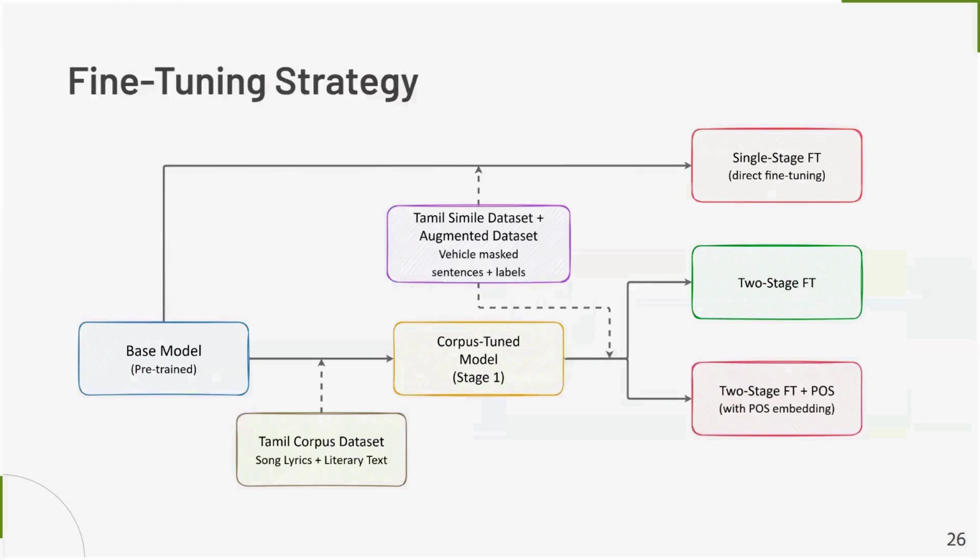Initially, we took the base model and fine-tuned it using the Tamil simile dataset and augmented dataset to get the single-stage fine-tuning model. In our 2-stage fine-tuning approach, the base model was fine-tuned on a large Tamil corpus to get the corpus-tuned model, and then we fine-tuned that model using our Tamil simile dataset with the augmented dataset to get the 2-stage fine-tuning model. Then, to improve the performance further, we added POS embeddings to the model, giving the 2-stage fine-tuning model plus POS embeddings.